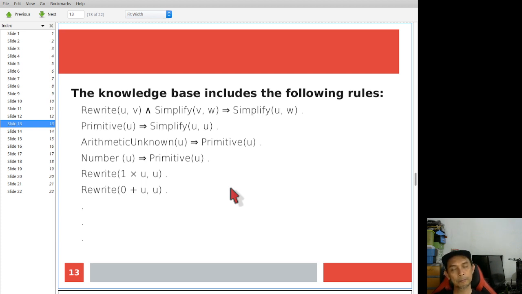Now, you have another function, let's say a function rewrite. Let's say for any parameter u, 1 times u is equivalent to u, and then you can also say 0 plus u is also u. So we have these two rewrite functions: 1 times u equals u, and 0 plus u is also u. Now you have these rules. How many rules here? You have 6 rules that you keep in the database.